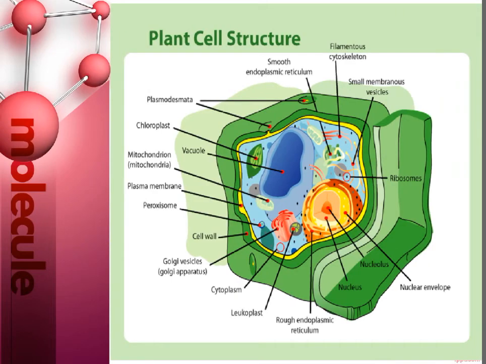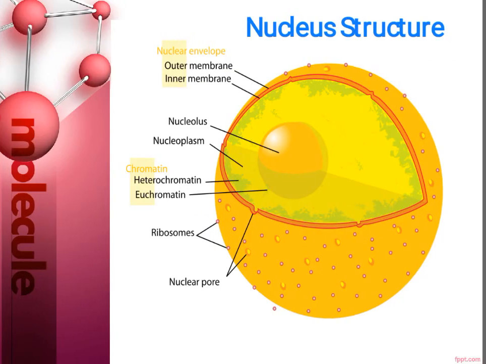So again I will go back. So this is the diagram of plant cell, and you can see nucleus is there which occupies about 10% of cell's volume, making it the cell's most prominent feature. Most of the nuclear material consists of chromatin, the unstructured form of the cell's DNA that will organize to form chromosomes during mitosis or cell division.